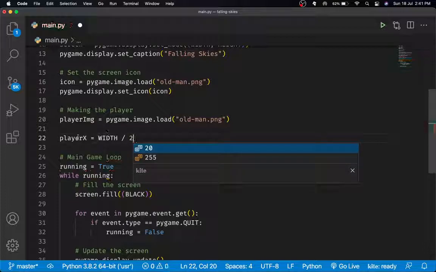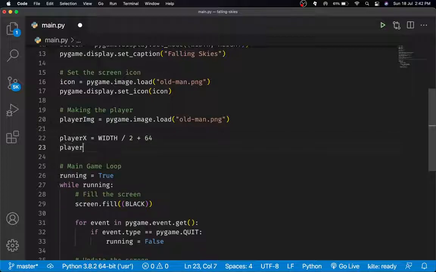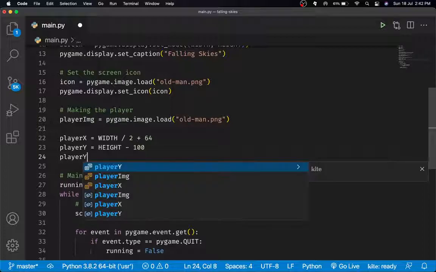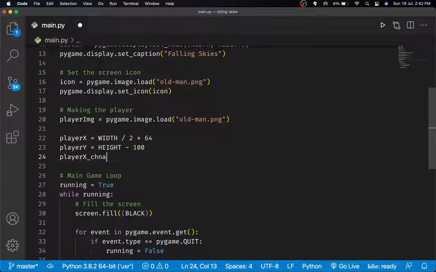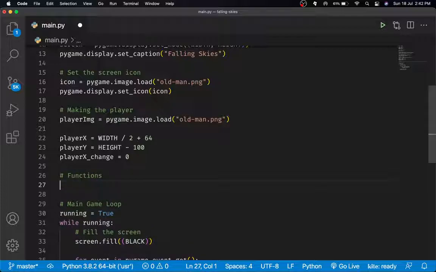So in the center, we want the player x to be in the center. Alright, now since the player is 64 pixels, we can add 64 to it. And then we can just say the player y can just be at height minus 100. That's just arbitrary, you can obviously pick whatever you want. Then we can just say player x underscore change equals 0. And now what we will do is define some of the functions that will actually display the player to the screen.